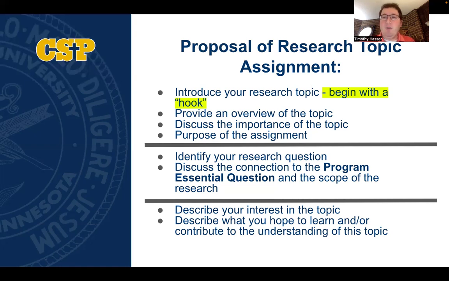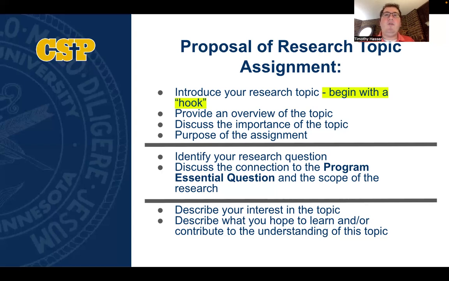And so if you would like to include a citation, you can cite our syllabus. Or if you'd like to include the program essential question without a citation, that is also okay. Since you will be identifying the name of the program that you are in on the cover page of your assignment, and this is the program essential question for our trauma and resilience program.